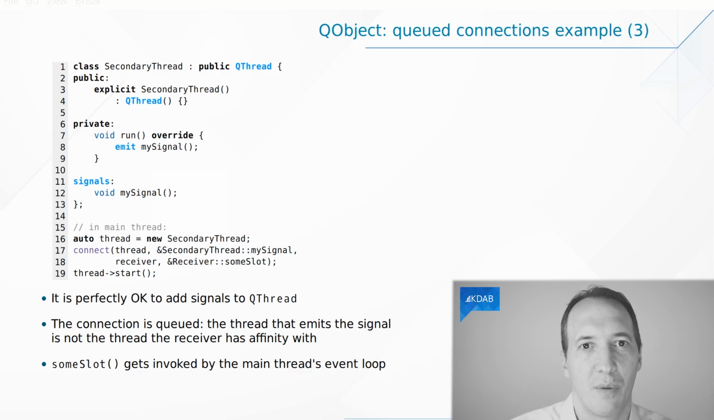We know that because QThread itself has a few signals, the started and finished signals. So we can add our own. This is fine. The connection will be queued because the rule for that is, let's compare the thread that is emitting the signal with the one associated with the receiver. In this example, the secondary thread is the one emitting the signal, and the receiver is some object that lives in the main thread, so the signal will be queued. This is fine. This is what we need. And what this means here is that the slot that is called will be executed in the main thread.